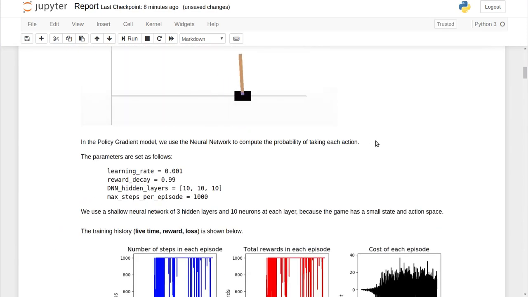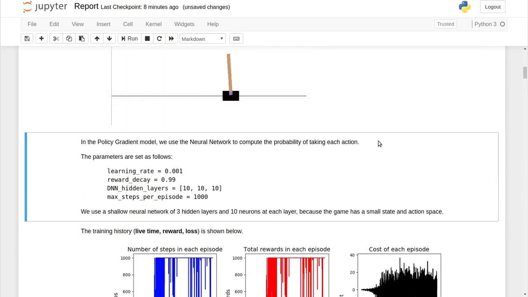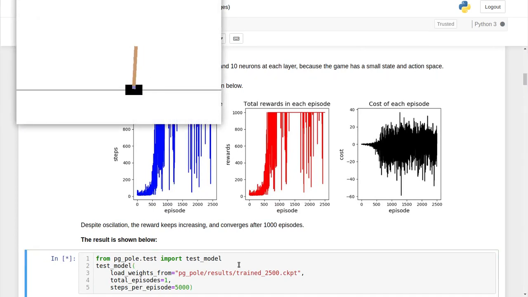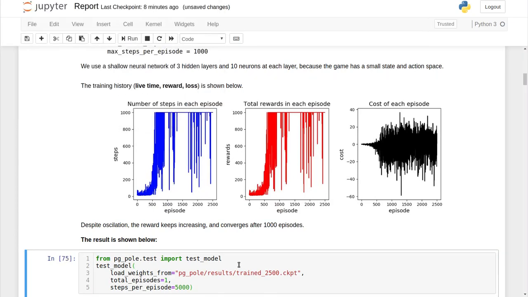In the policy gradient model, we use a neural network to compute the probability of taking actions, with 3 hidden layers and 10 neurons at each layer. The training history is shown below. Despite oscillation, the reward keeps increasing and converges after 1,000 episodes. The result is very good. The pendulum is kept inverted all the time.